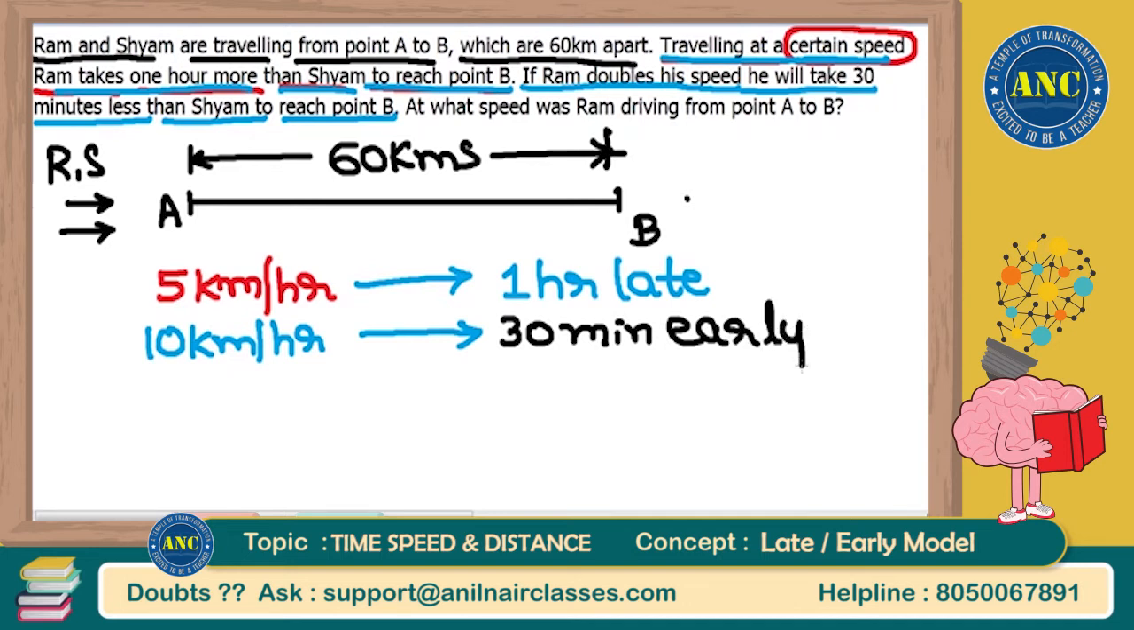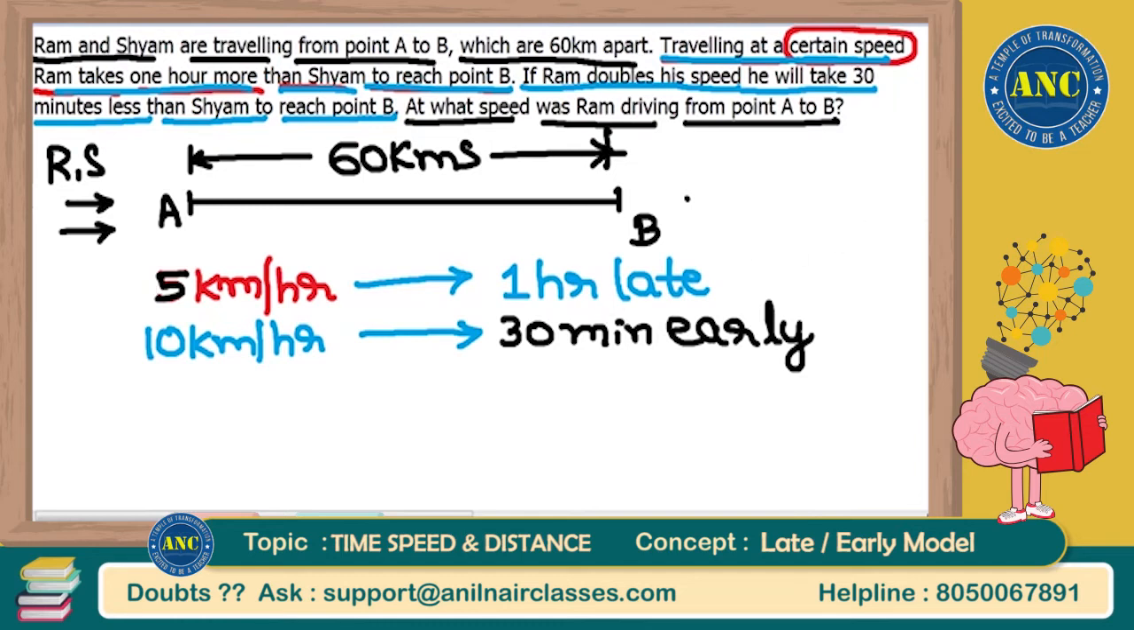I want to connect the problem I explained in the last 3 problems with this particular problem. This is the connection I definitely want to teach you, sir. The more you connect the dots beautifully, your understanding of the concept will be far better. Right? Now what is the question? At what speed was Ram driving from A to B? We have assumed it as 5. Let us see at the end what the value is.